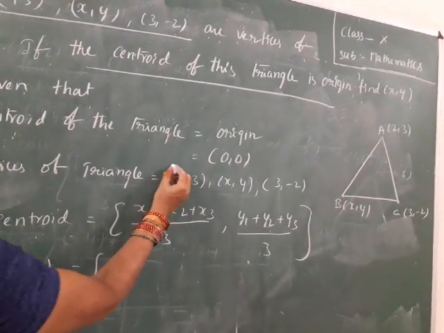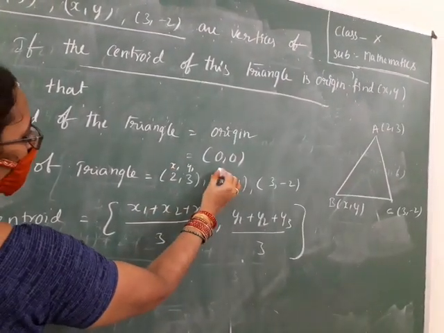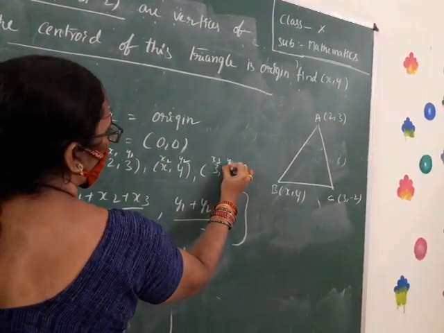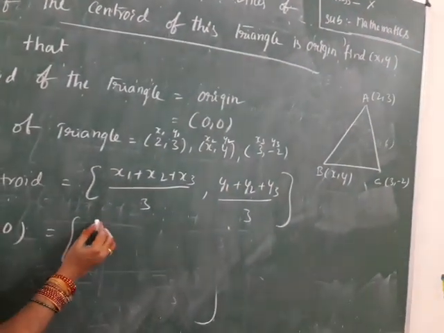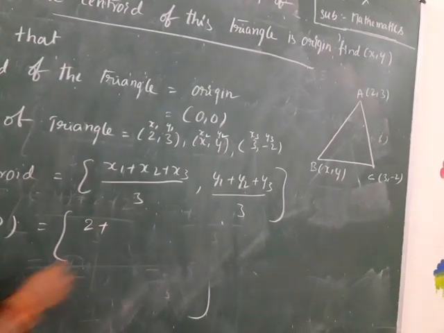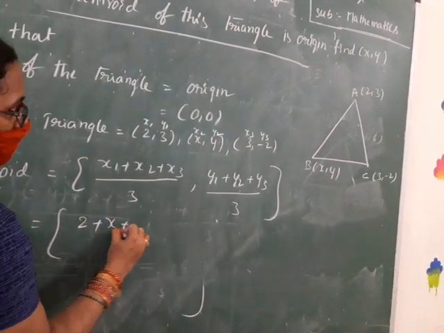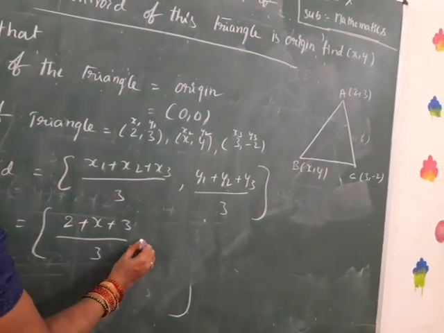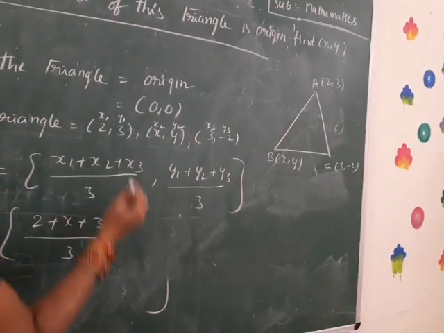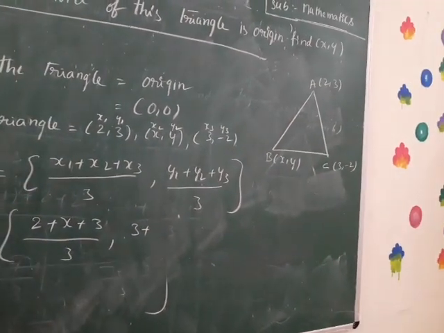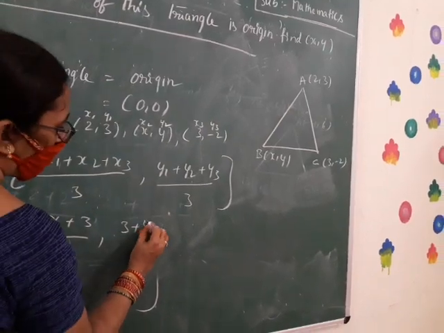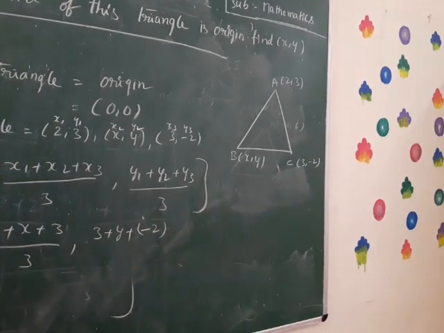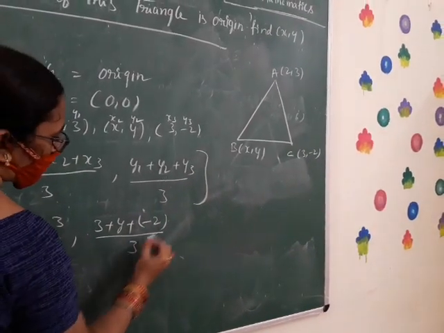Write down x1, y1, x2, y2, x3, y3. The x1 value is 2, x2 value is x, x3 value is 3, by 3. Next, y1 is 3, y2 is y, y3 is -2. So we keep in brackets by 3.